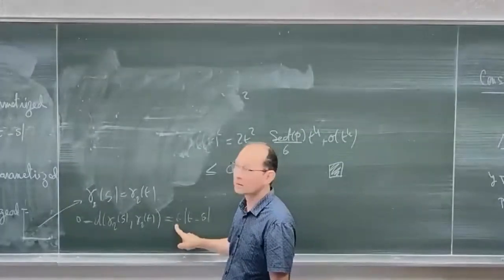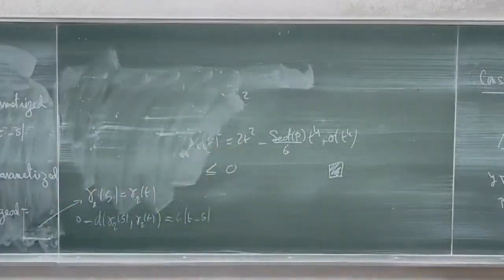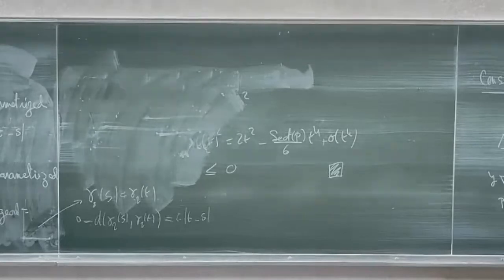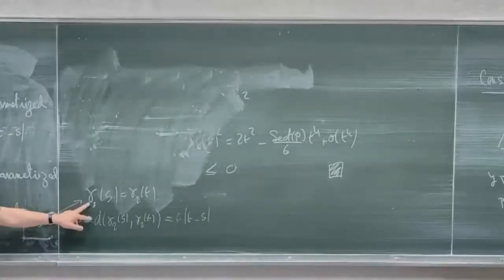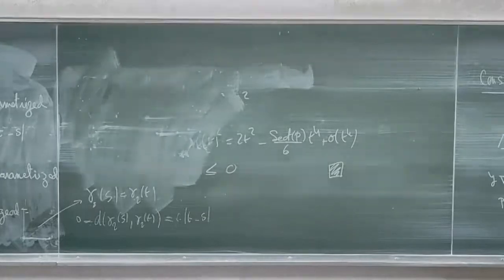But here you're looking at gamma in the product. Yes, I'm looking at gamma in the product, and I get gamma 1 in X1 and gamma 2 in X2. And what I'm saying is that gamma 1 and gamma 2 are also linearly parameterized geodesics. Your statement was correct, but you don't say anything about the constant. There are some constants C1 and C2 for gamma 1 and gamma 2. Yes, the constant can vanish for one of the two. So I have to allow here the constant to be 0.